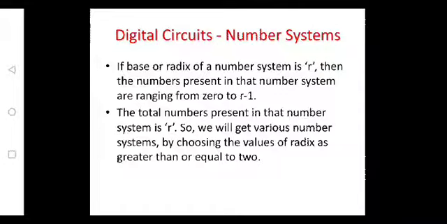So the first topic is number systems. A number system is represented by a base or radix, which is represented by R. The total number of digits present in that number system will range from 0 to R minus 1. That is, if we take the value of R equal to 5, that is, the type of number system is 5, so the total number of digits will be 5, starting from 0 to 4.